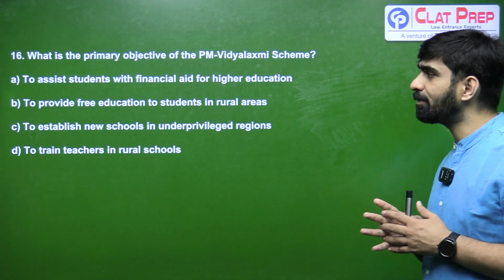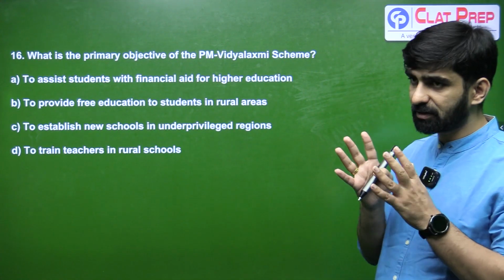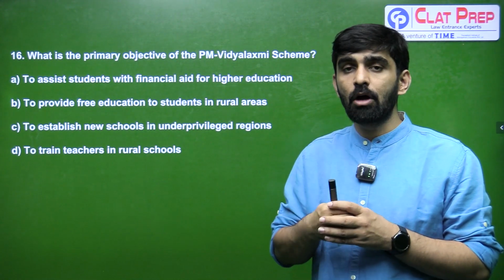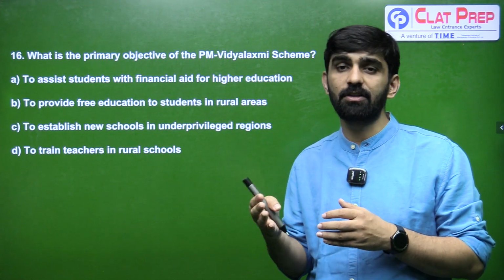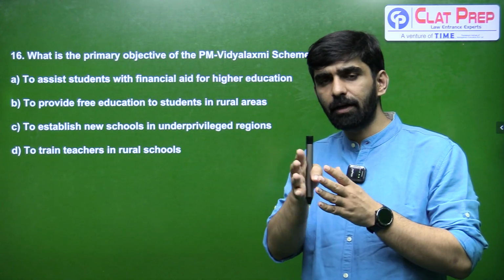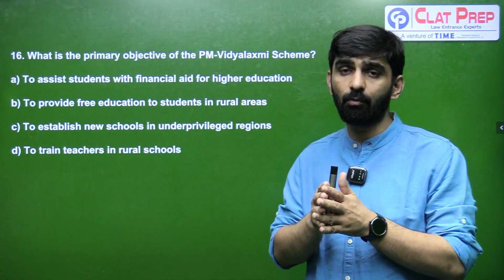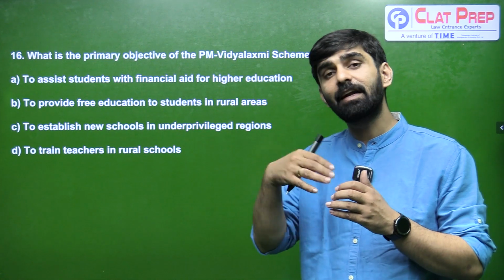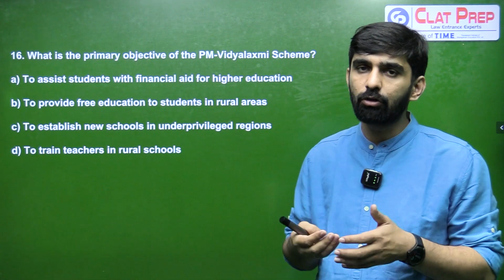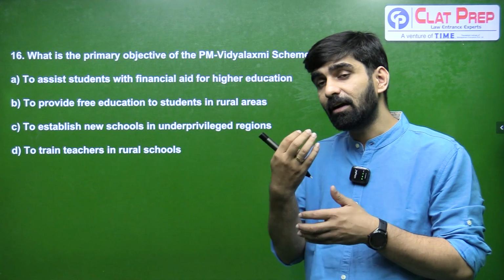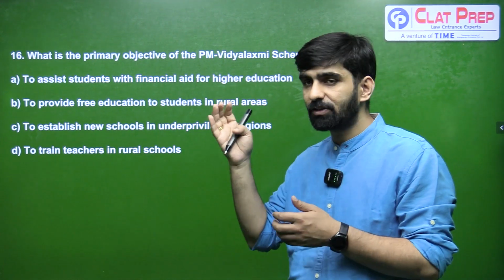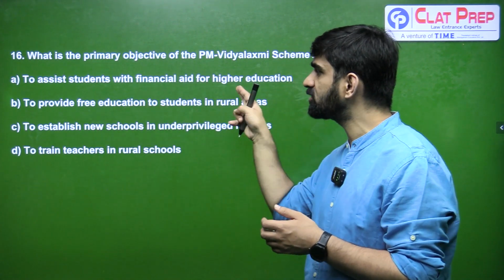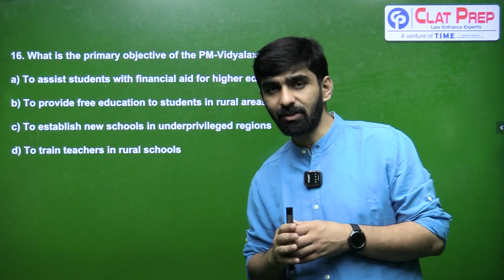Next question is, what is the primary objective of the PM Vidya Lakshmi scheme? So we have discussed this also. This is a new scheme where the meritorious students who have gotten admission into the top 100 universities or top 100 colleges as per the NIRF ranking, or who have gotten into state universities which have rank of 101 to 200 in the NIRF, or any of the central government institutions, are also going to get the benefit of financial aid under this PM Vidya Lakshmi scheme. So the correct answer for 16th is going to be A. The primary objective of the PM Vidya Lakshmi scheme is to assist students with financial aid for higher education.